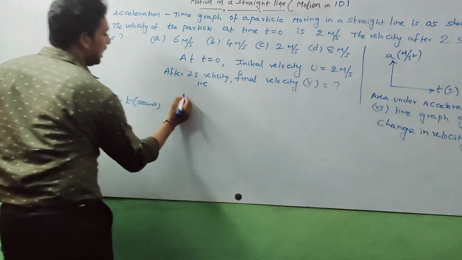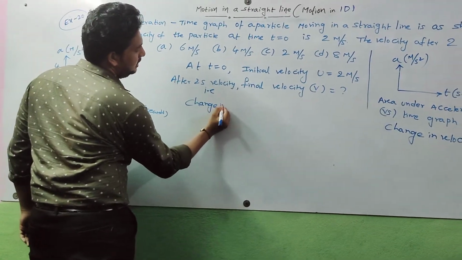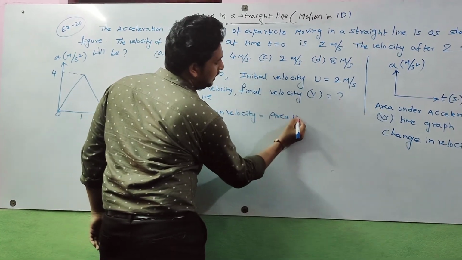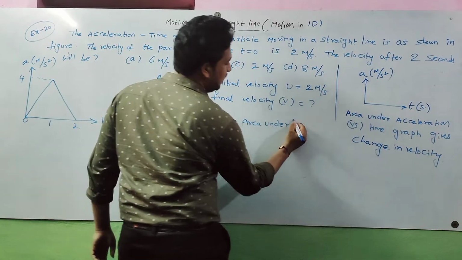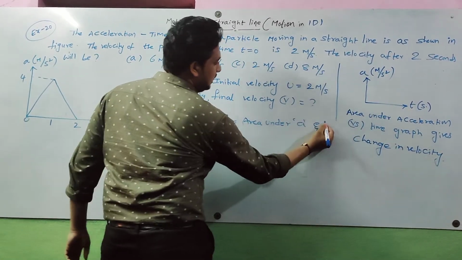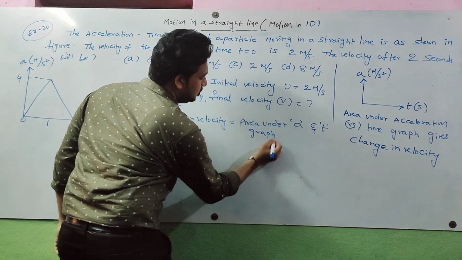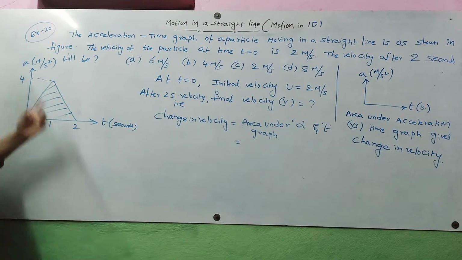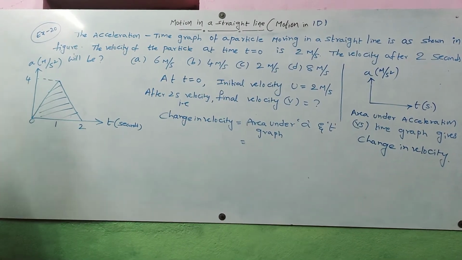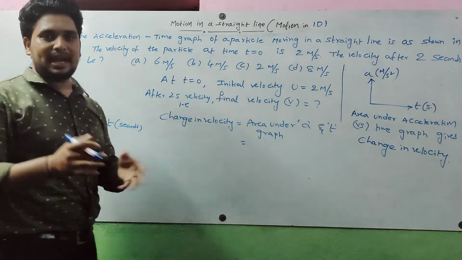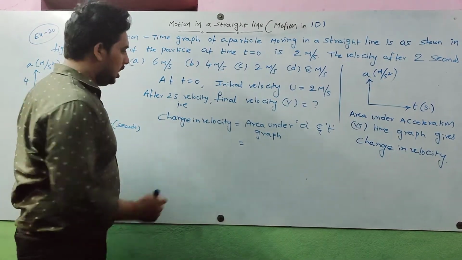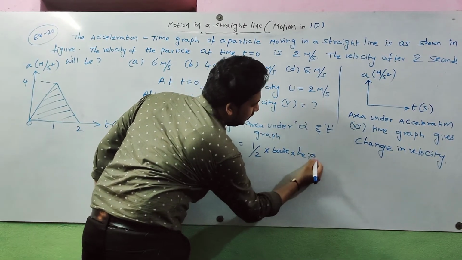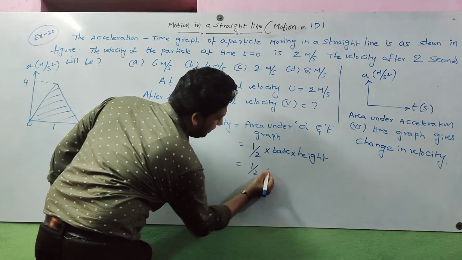So now change in velocity is equal to the area under the acceleration versus time graph. How to find this area? What is this shape? A triangle. What is the area of a triangle? According to mathematics, the area of a triangle is half into base into height.